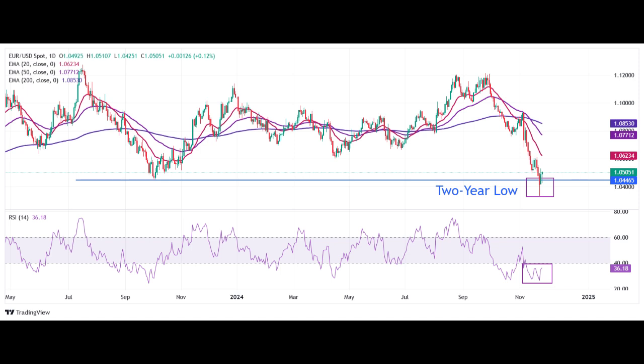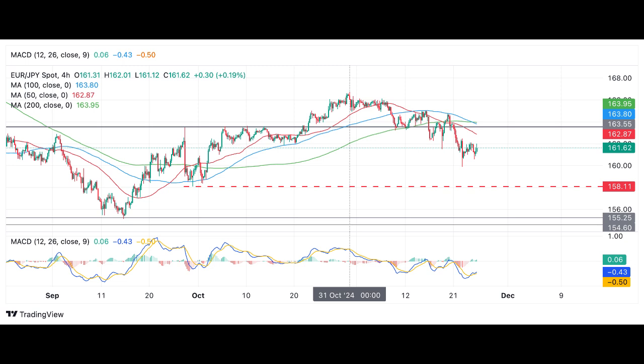Overall, the pair remains vulnerable to downside risks due to a strong US dollar and Eurozone economic concerns. Investors should closely monitor developments in both economies and central bank policies to gauge the future direction of the euro to US dollar pair. The euro to Japanese yen currency pair is currently in a short-term downtrend, with the next